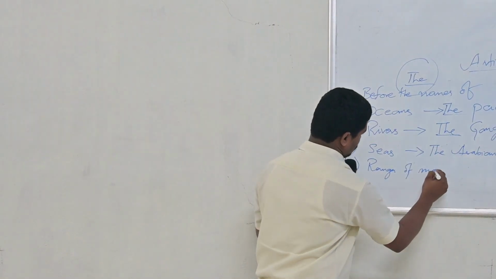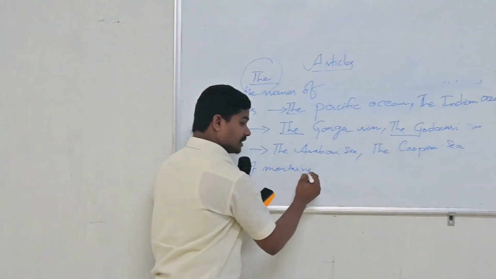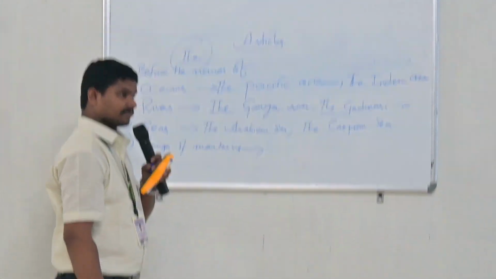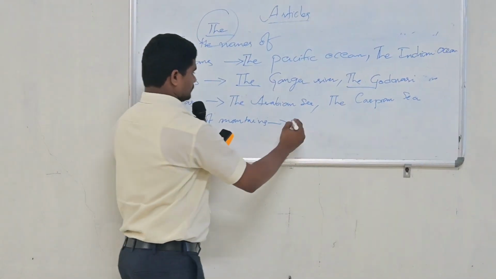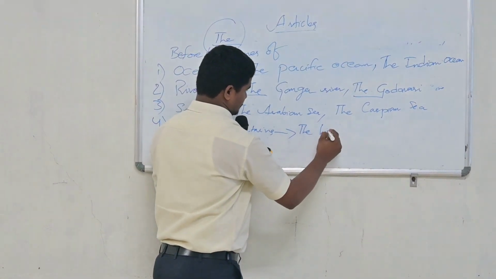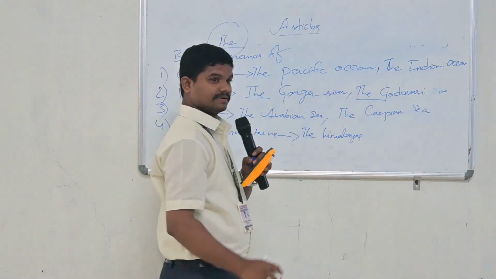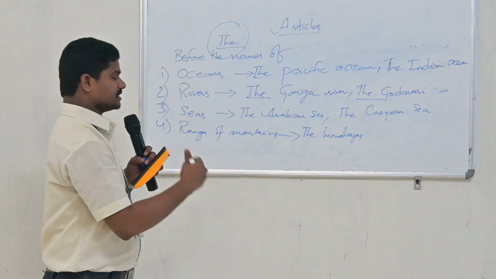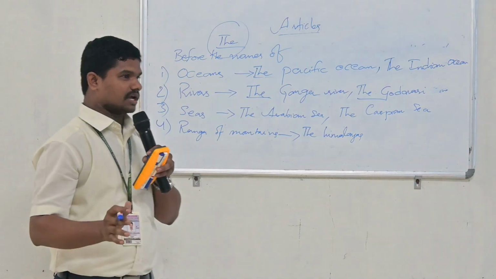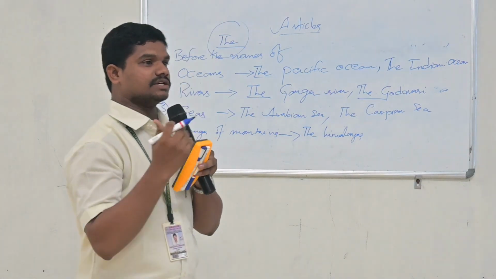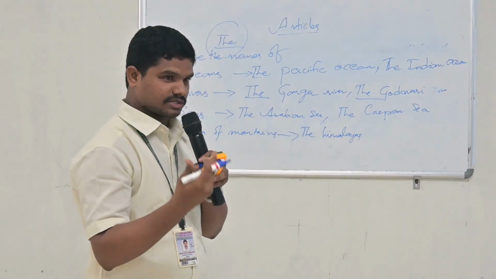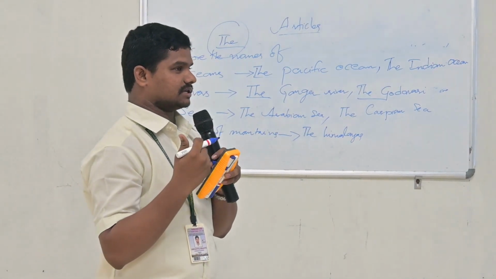And the fourth one we can see, the next one, ranges of mountains. Do you know what are the ranges of mountains? Himalayas. Very good. The Himalayas. Can you tell me another one? I'm not going to ask you about the mountains, but the ranges of mountains. If you want to say in Telugu, that is Parvata Srenulu.